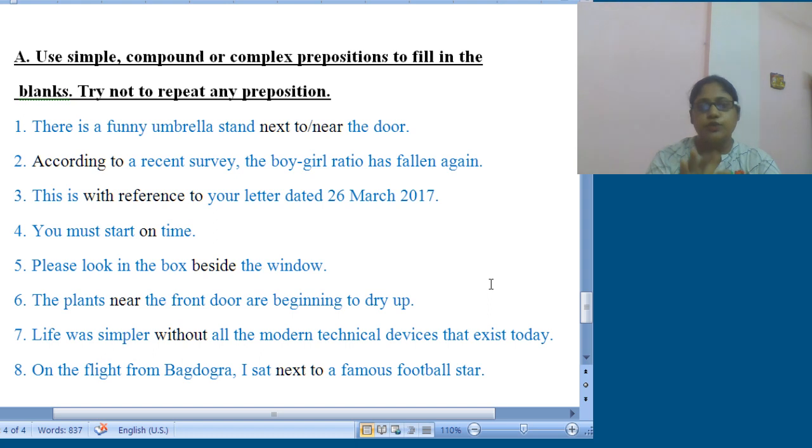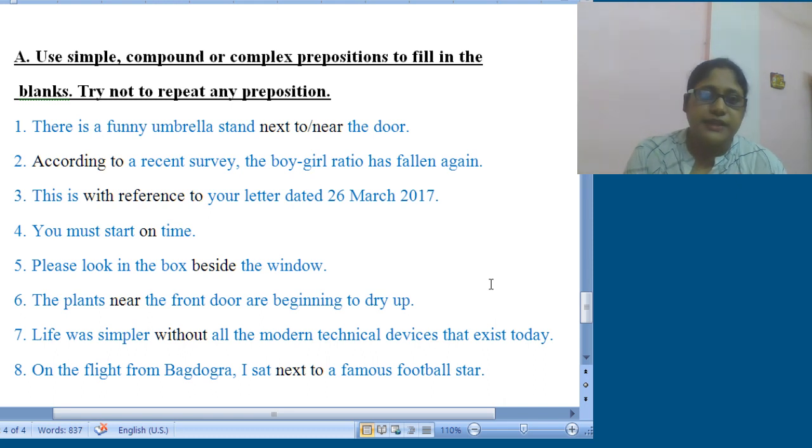In today's worksheet, I have tried to make you understand simple, compound and complex prepositions. So the worksheet was based on that. The first one was, there is a funny umbrella stand dash the door. It can be next to the door or near the door, both will go. Number 2 was dash a recent survey. So when it's survey, obviously according to a recent survey, the boy-girl ratio has fallen again. Then number 3, this is dash your letter dated 26th March 2017.